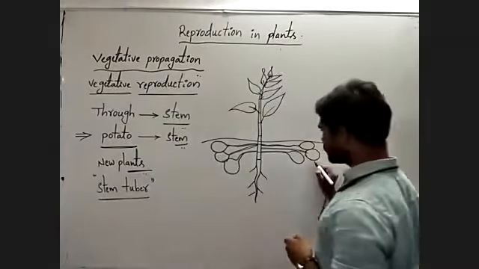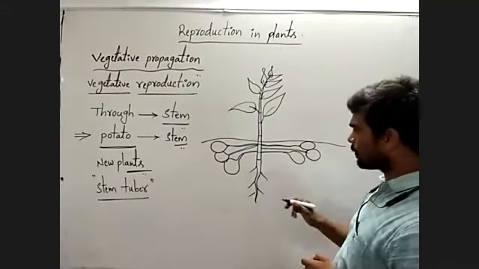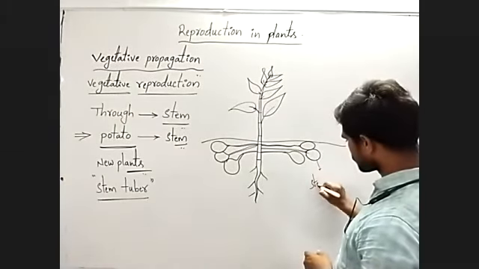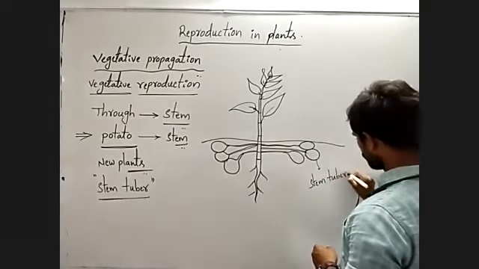These swollen tips of the lateral branches of the potato plant are actually stem tubers.